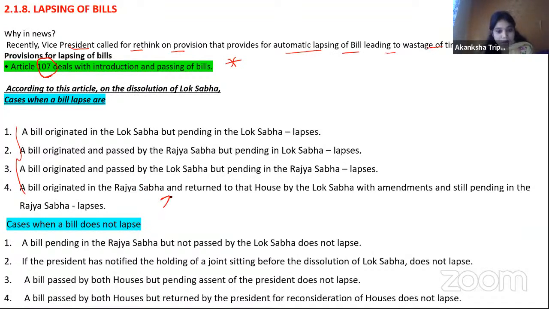So before you read all these things, see, it's very tricky if you will remember each and everything, but it becomes very very easy if you will use common sense.